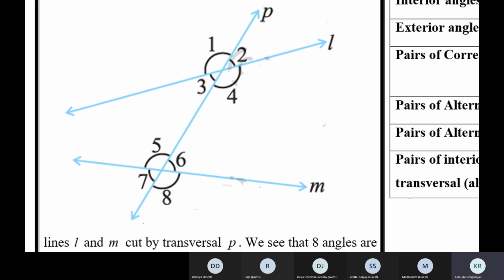Yes or no? Yes, ma'am. No, the lines are not parallel. No, ma'am, we can't have such angles in these lines because L is not parallel to M, correct?